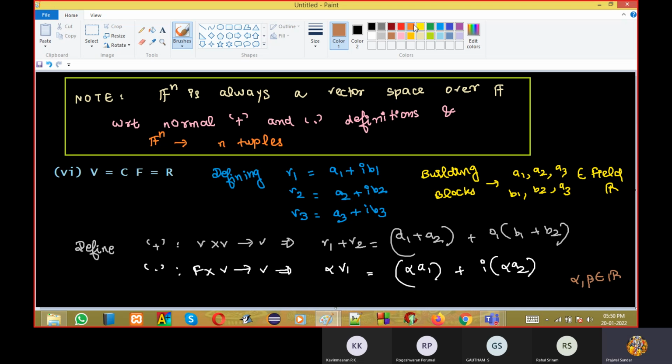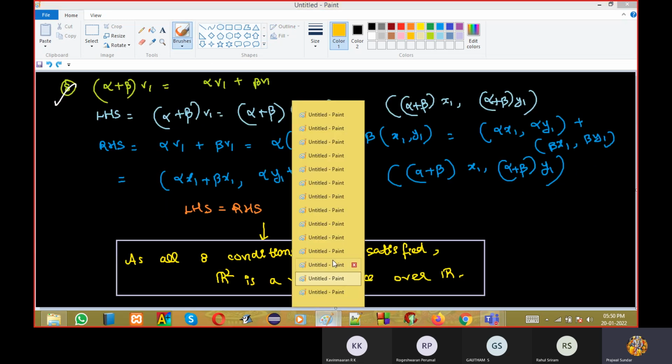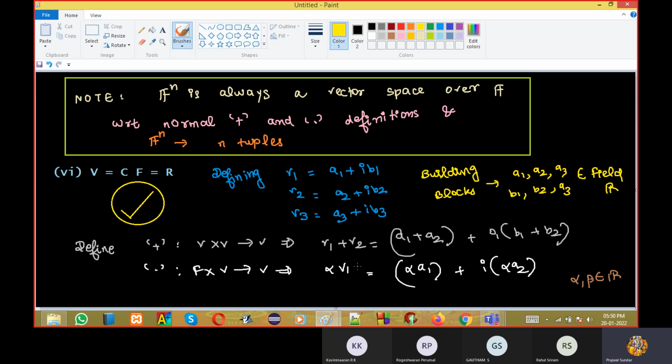Then you will verify all the 8 properties and you can say that definitely this is a vector space. I am not going to sit and prove it; one question I sat and did elaborately. I think you can try to do the other properties. For the sixth question, try to do it on your own. All 8 properties, you sit and verify. Definitely you will be able to get the answer.